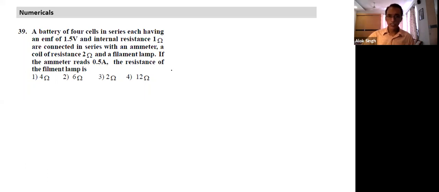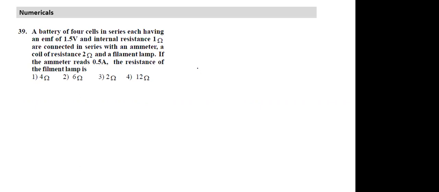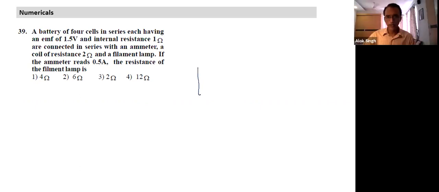So when I draw the circuit, Srishant, should I draw only one equivalent battery or should I draw the 4 batteries? One. So I'll draw an equivalent one. And when I draw the equivalent battery, what is the EMF of the battery? Four of them are there, so I'll write 6 volts. This is the EMF of the battery. And each has internal resistance of 1, 4 of them, so this becomes 4. I have completed drawing this battery.